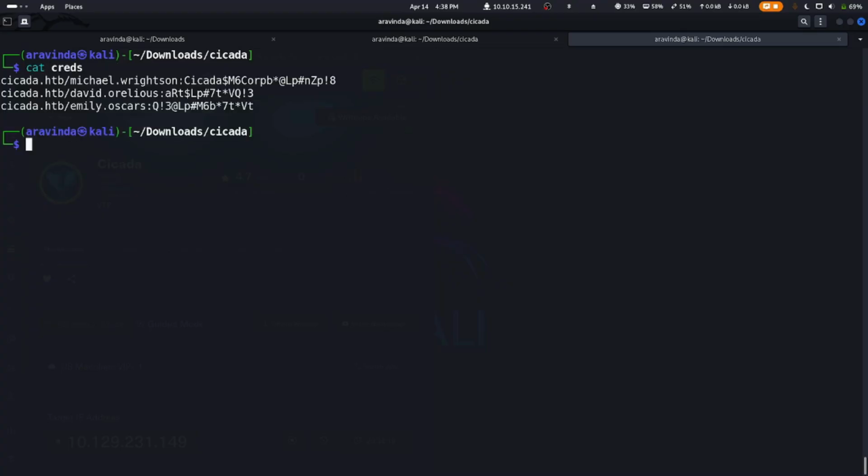It has an SMB share, and let's do cat creds, and let's do CrackMapExec and specify the username and password for Emily Oscars. And let's specify the password. And let's enumerate the shares using double dash shares.